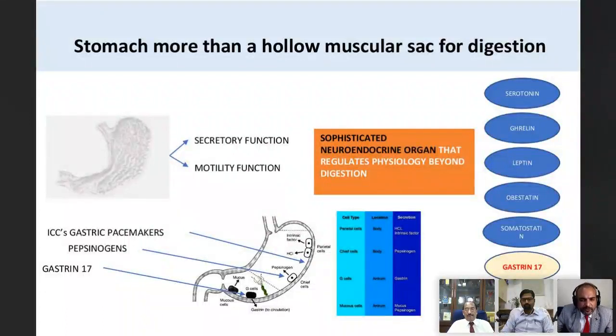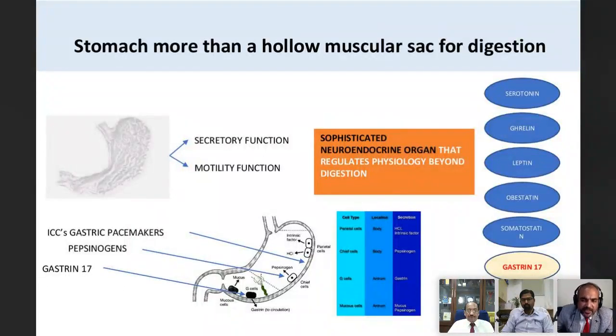Interestingly, if you understand the structure, it consists of some very intricately positioned cells. For instance, the entire stomach is lined by a mucus, which is a protective layer, which is secreted by the mucus cells. Then the HCl is secreted by the parietal cells, and also the intrinsic factor is secreted by the parietal cells. The parietal cells primarily are stimulated under the influence of gastrin 17, which is secreted by the G cells, which is predominantly present in the antral region of the stomach.